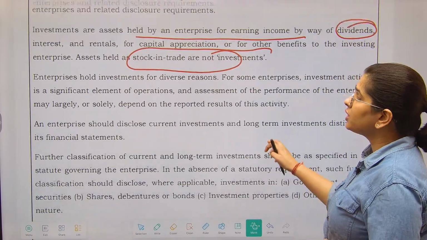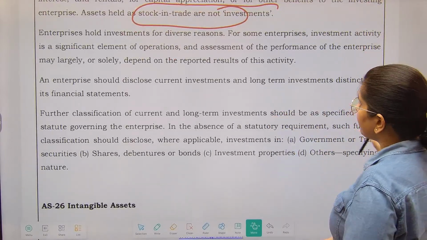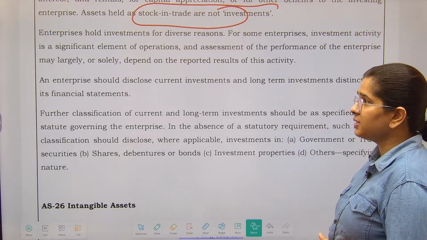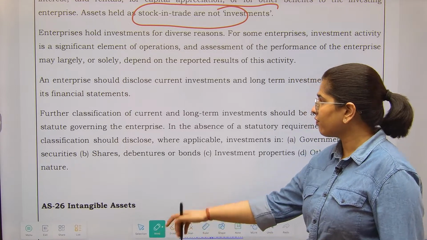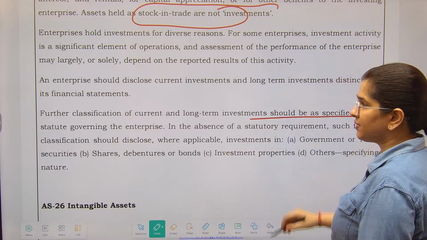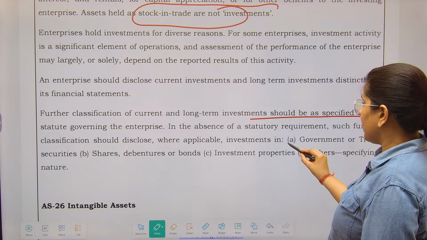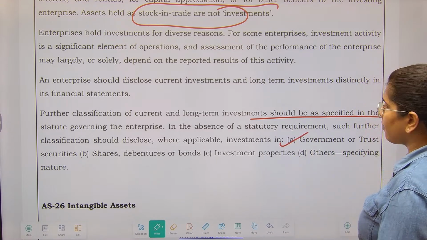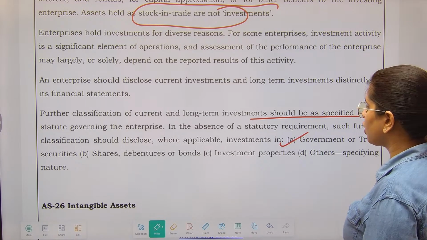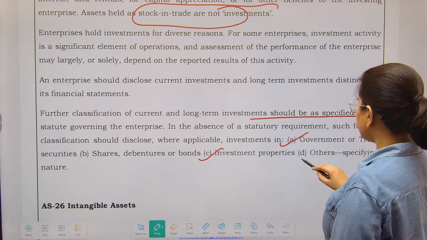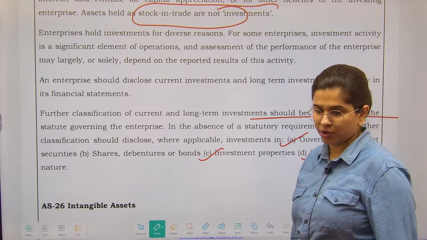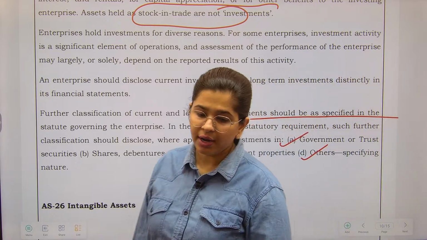The enterprise should disclose their investments as current investments and long-term investments. Further, the classification of current and long-term investments should be specified in the statute. In the absence of a statutory requirement, see, investments should be classified like government securities, shares, debentures or bonds, investment properties and others, specifying the nature. So this is how you classify your investments.